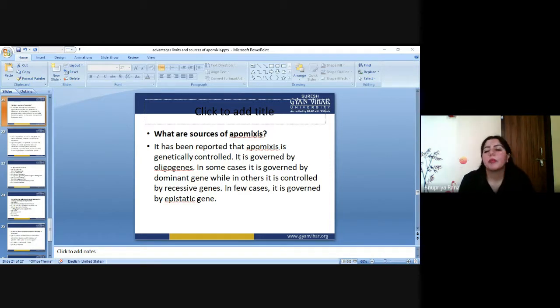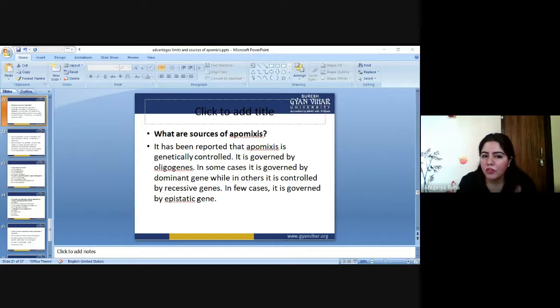So apomixis can happen through three means. A dominant gene has a dominant characteristic to show its phenotypic effect. Recessive genes do not show the phenotypic effect, but they still produce apomixis in the plant. The third is the epistatic gene. Epistatic genes are genes whose effect is masked by neighbouring genes. Like two genes A and B present side by side, if gene A suppresses the character of gene B, that is called the epistatic gene.